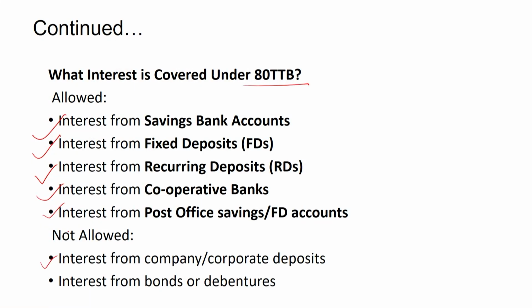Here, the interest from companies, that means if you have invested your money in company and corporate deposits and you are earning any interest from your corporate deposits, will not be allowed under this particular section. Interest from bonds or debentures, that is, if you are earning interest from your long term investment and you are claiming it under this particular section, will not be allowed for the deduction under this section.